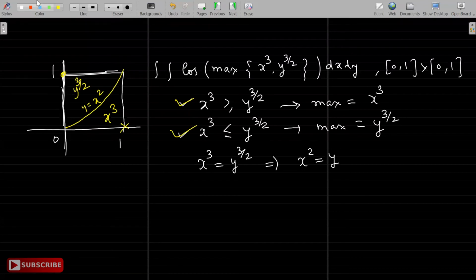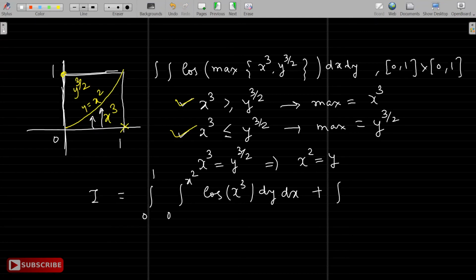And now our problem gets divided into two parts, like the earlier case. Okay. So the whole integral will be something like this: x from 0 to 1, and y goes from 0 to x square. The function is cos of max, and max is x cube, so cos of x cube, dy dx. Plus, over this part, it's y raised to 3 by 2, right?